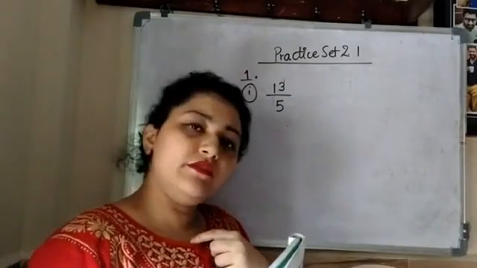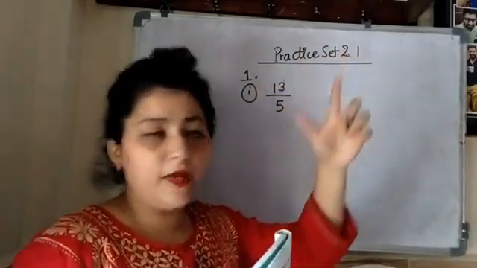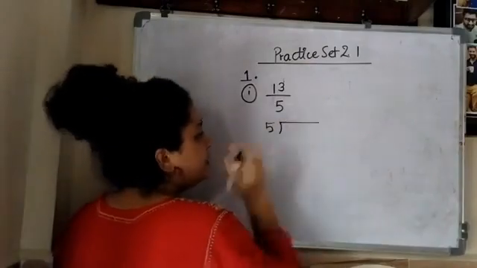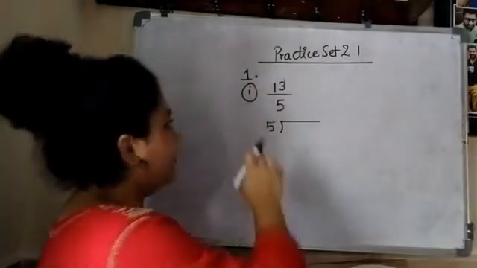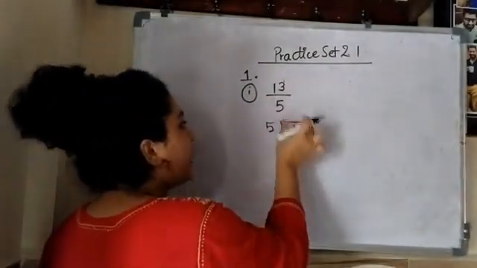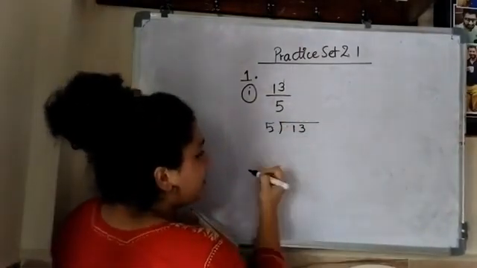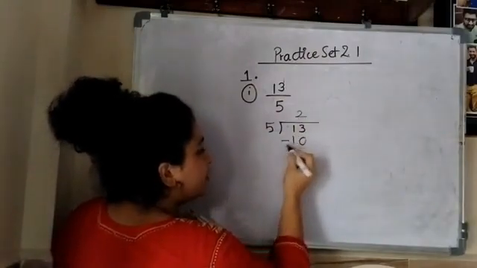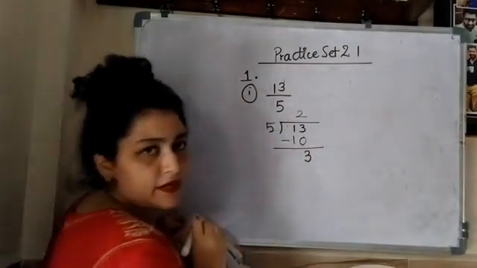How to convert it into decimal, we have learned in 4th or 5th standard. We will just perform the division. 5 is going to be your divisor and 13 is the dividend. So the numerator goes here, the denominator goes here, always. Now I'll start with my division. 5 2s are 10. Why? Because the number smaller than 13 in the table is only 10. So I'll get 3 as a remainder.